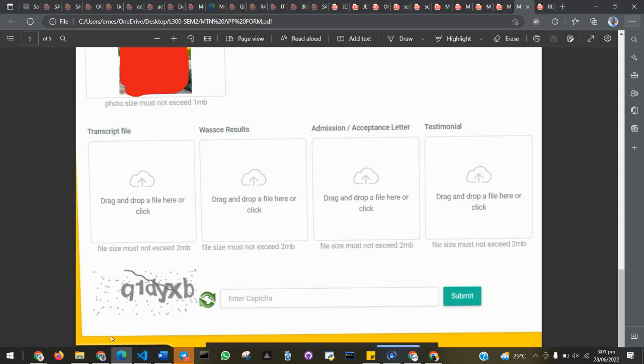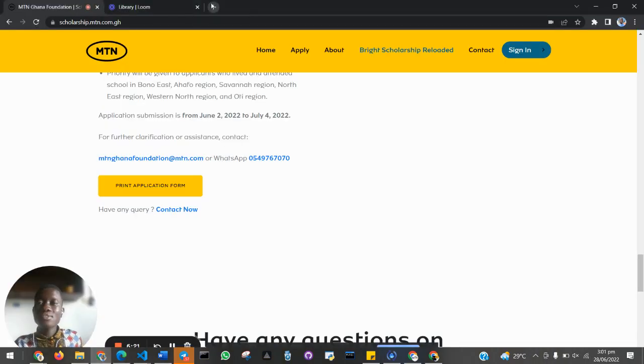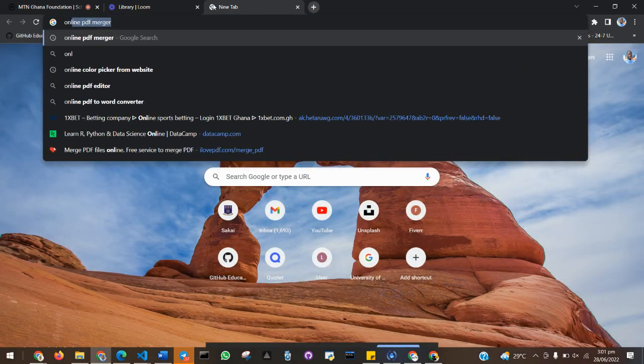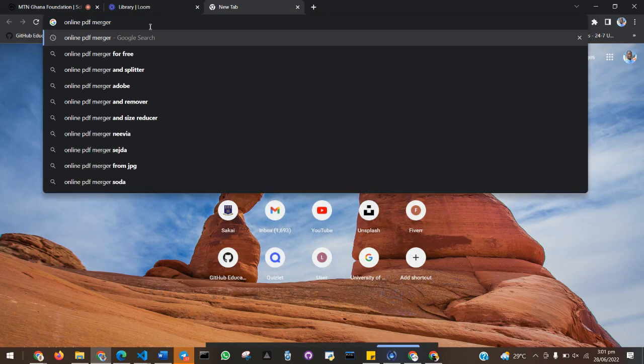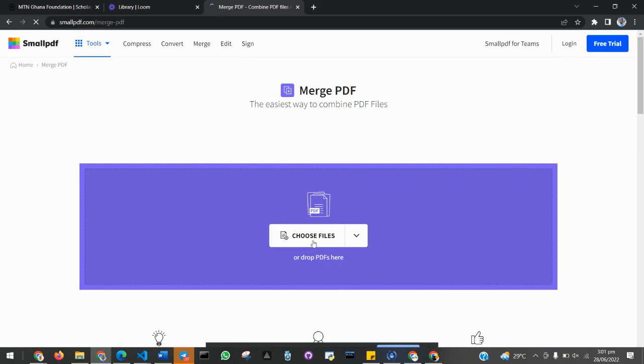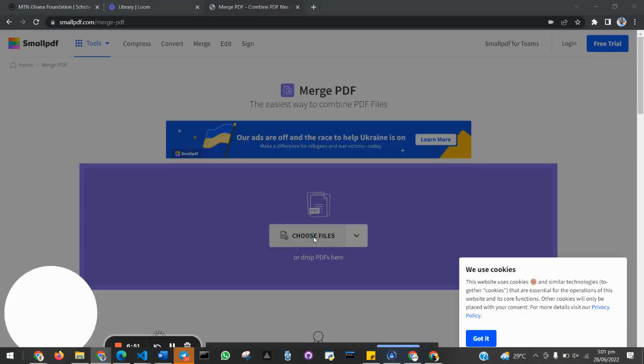You can't proceed. Now, for those who have it, but you want to merge it with, let's say, your transcript, this is what you are supposed to do. You open any browser, whether your phone or whatever, then you search online PDF merger. So let's say if they are PDF, you will do it. If they are Microsoft Word documents, you do online Microsoft Word merger. Then it's going to open this. So the first one, you see merge PDF. If you click on merge PDF, for instance, like this, you will choose your file.